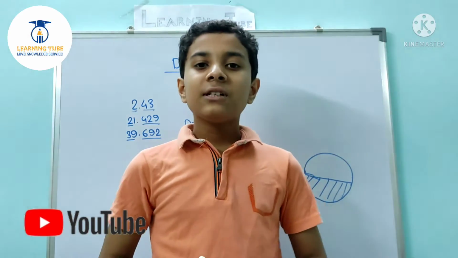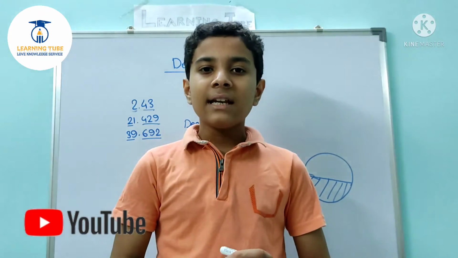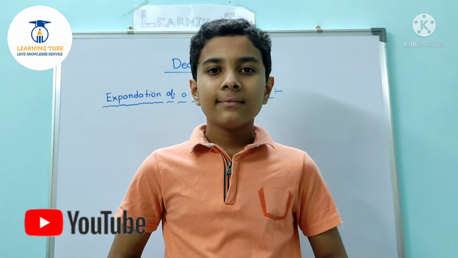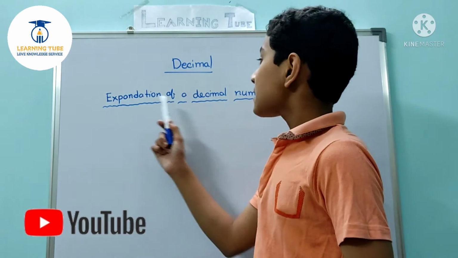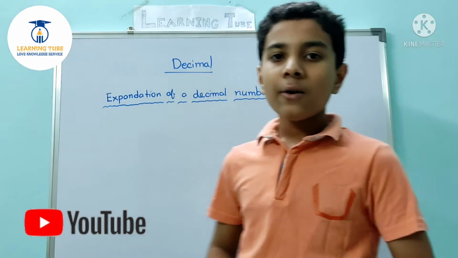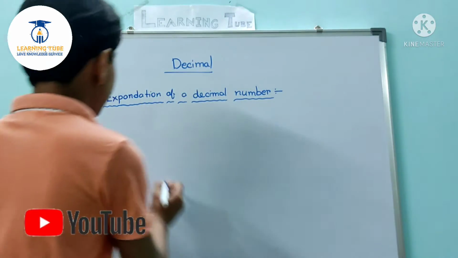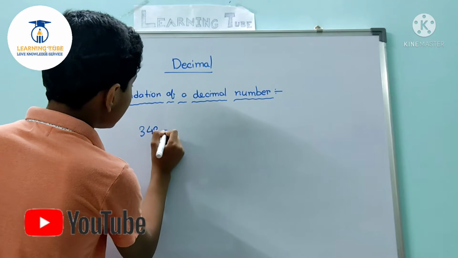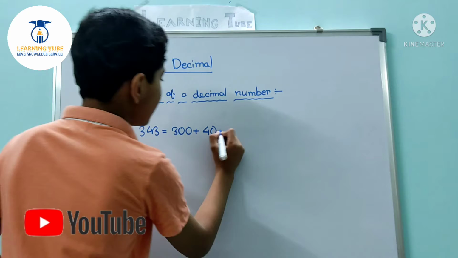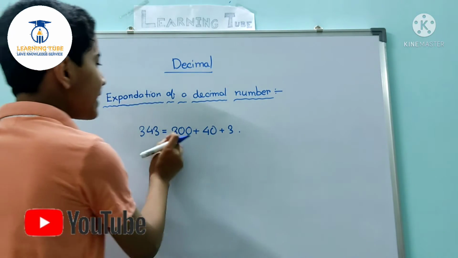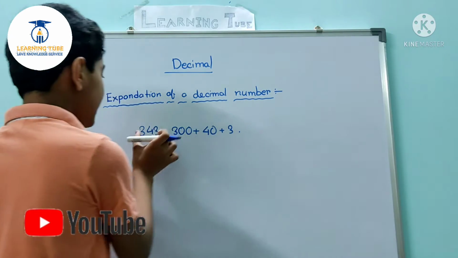Now in the second part we shall describe the expansion of decimals. So friends, welcome to the second part. In this part we shall discuss the expansion of a decimal number. As you can see, if we expand the number 343, then it is equal to 300 plus 40 plus 3. This is the expanded form of the whole number.